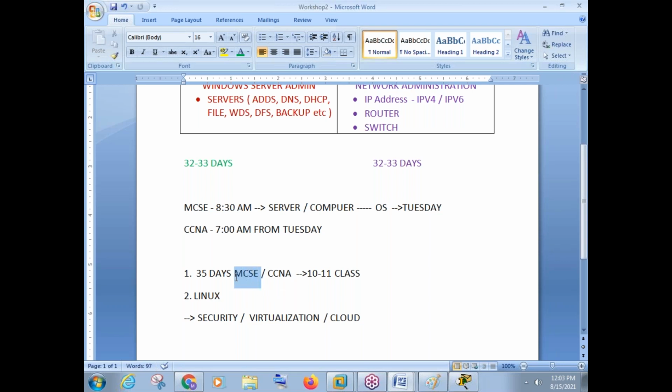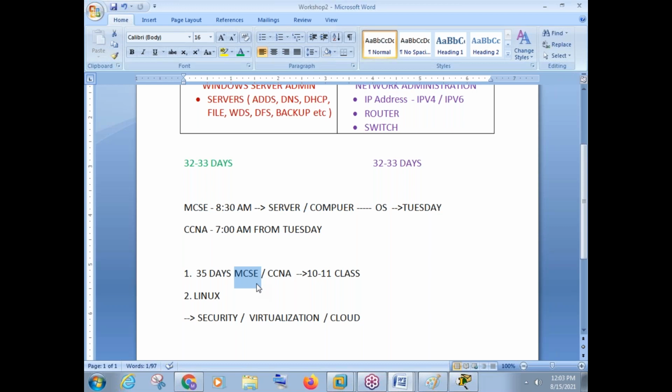MCSE is easier to learn because it is graphical. I just showed you how to create a user, Suresh user. It is easier. In Linux, we have to use a command. There's a difference. So it is easy for you to learn MCSE, then you can simply move on. Once you know one administration, you gain more confidence. Then if you go with Linux, it will be easier for you to understand and learn Linux. So I personally prefer Windows administration first, then CCNA and Linux.